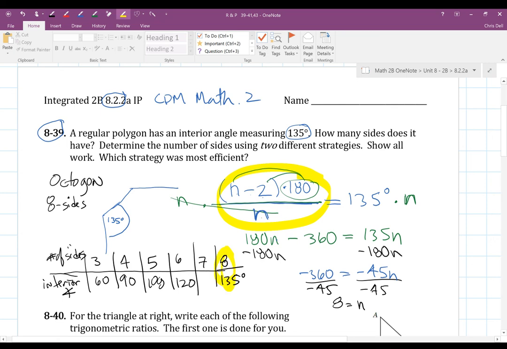So that's another way. All right. So those are a couple of strategies to determine how many sides, if you're given the interior angle. Okay. There you go.